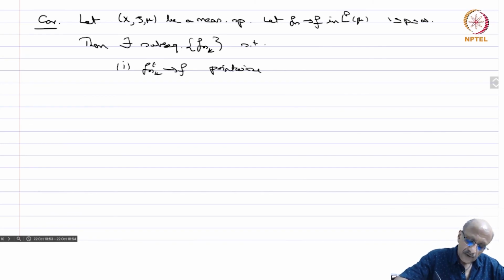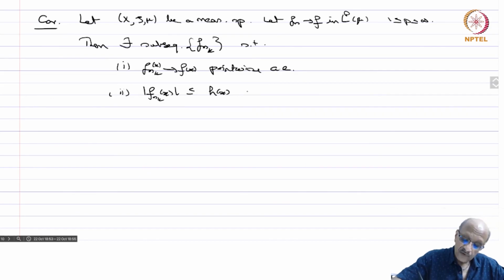That means f_nk(x) converges to f(x) almost everywhere, that is except on the set of measure 0, for all x this happens. And 2, you have that |f_nk(x)| is less than or equal to h(x) almost everywhere for some h in L^p.